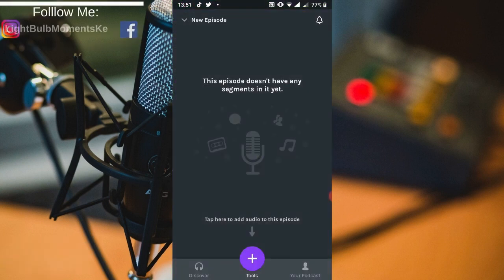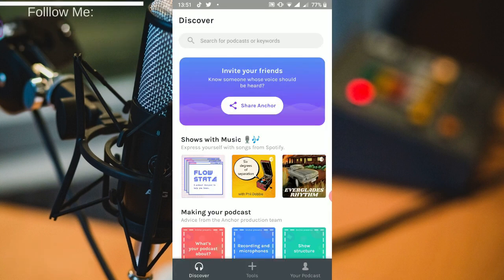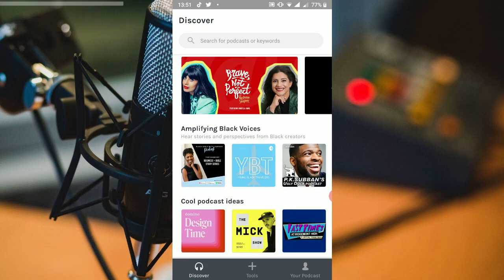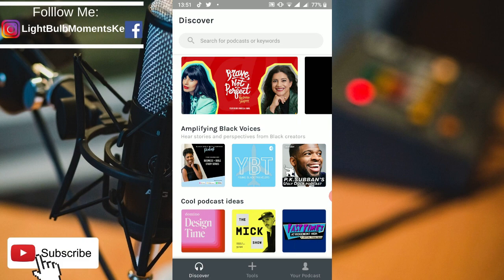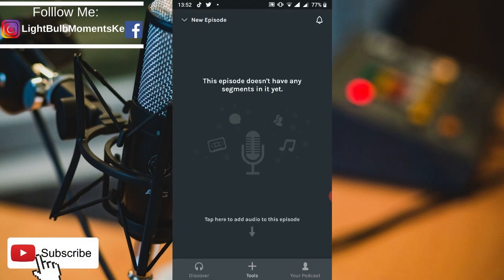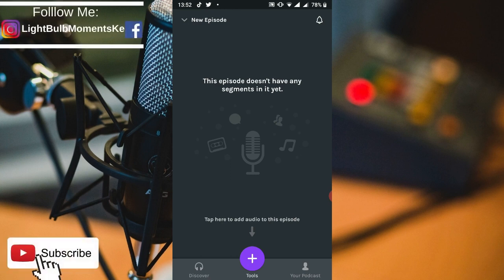So once you open Anchor, it allows you to do the following. You can discover other people's podcasts. For example, you can see podcasts by The Mike Show below, and most of these podcasts have been designed or created using Anchor. Also, under tools, you can now record yourself or create an episode for your podcast and begin your journey to starting and running a successful podcast.